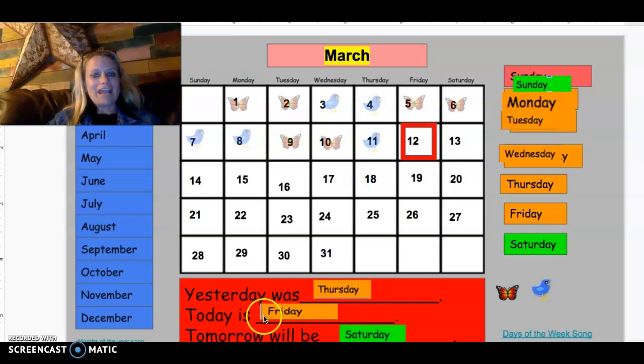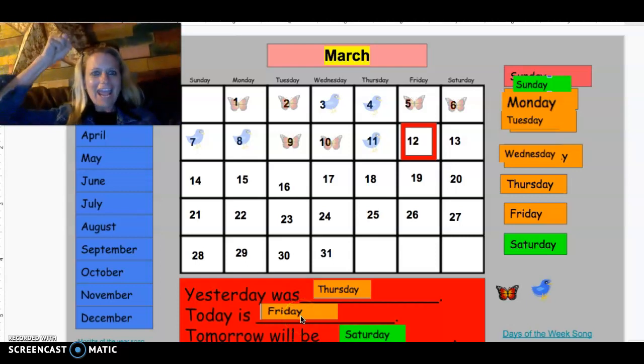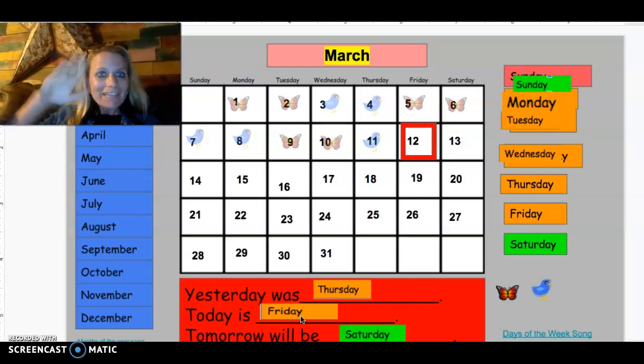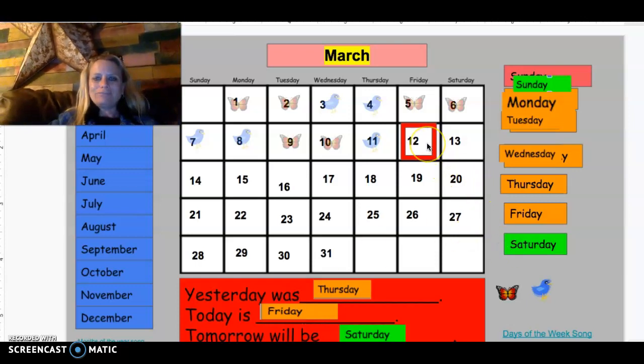Today is Friday. Give me an F. F. Give me an R. R. Give me an I. I. Give me a D. Give me an A. Give me a Y. Friday. Friday, Friday. Jump and hop, 'cause our school week is about to stop. Yay, Friday. It is a Friday.